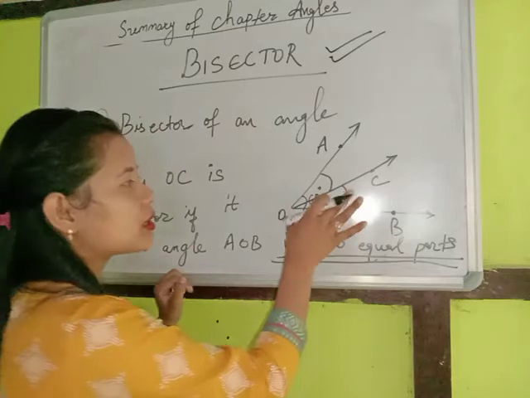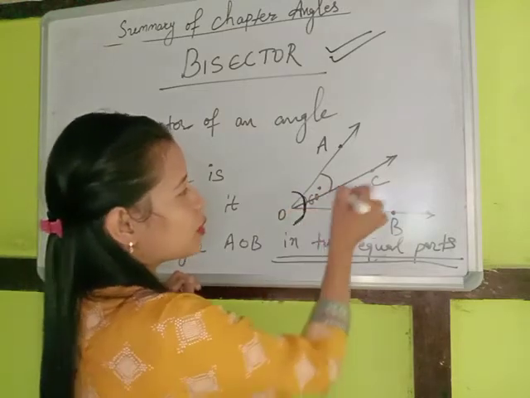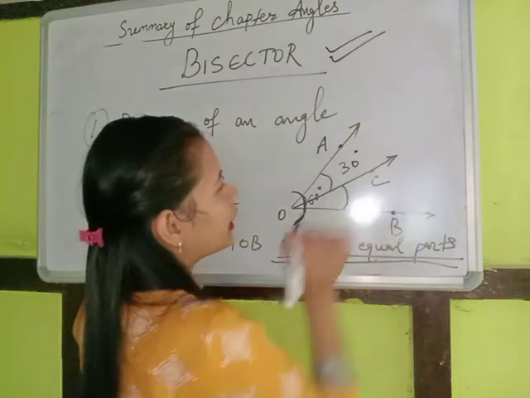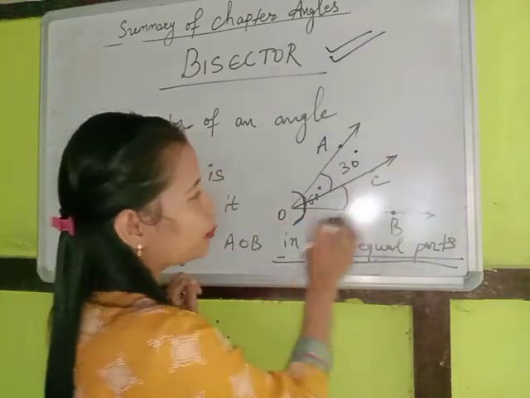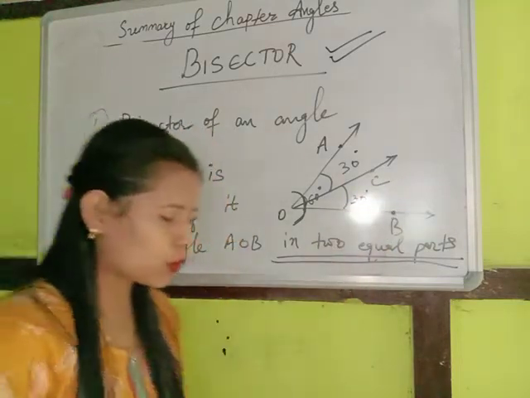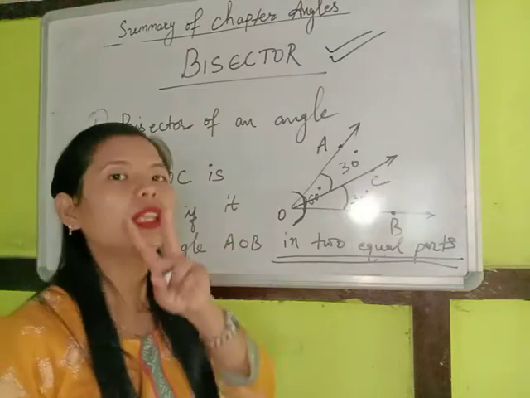So this OC is bisecting this 60 degree angle. So the measure of angle AOC will be equal to 30 degrees, and the measure of angle COB will be equal to 30 degrees. So this is what a bisector does. It divides the given angle into two equal parts.